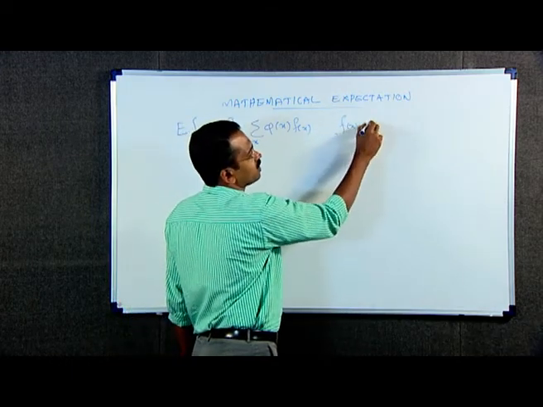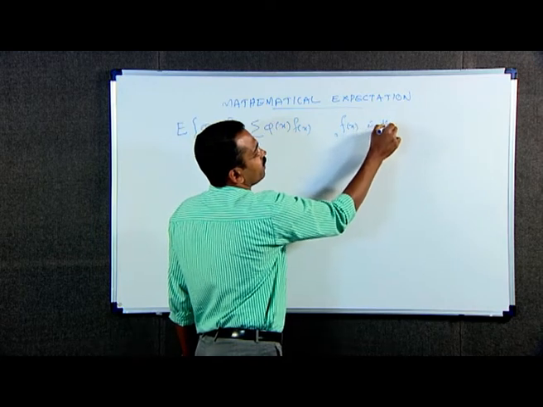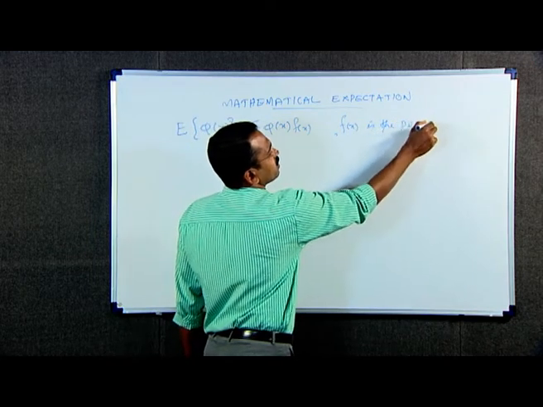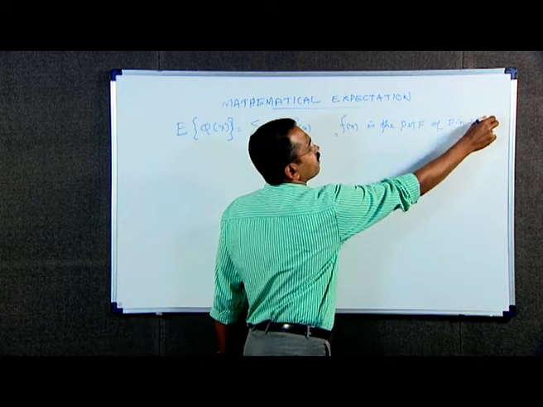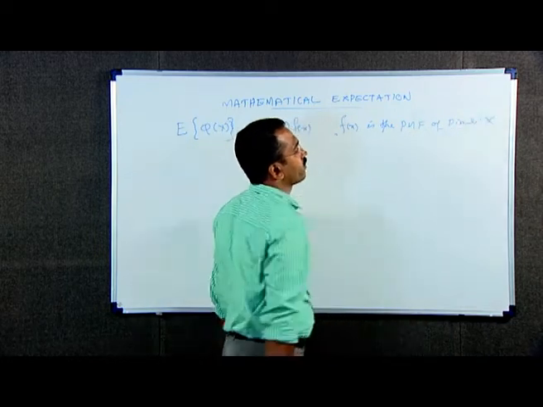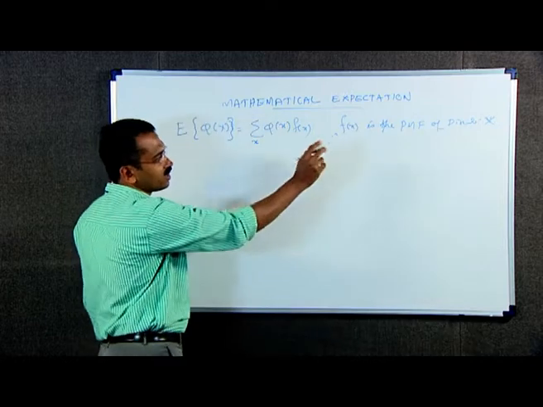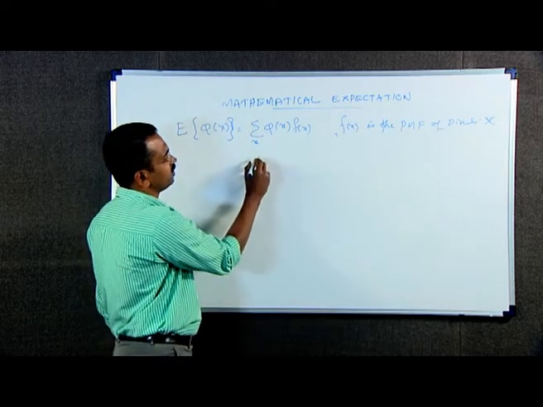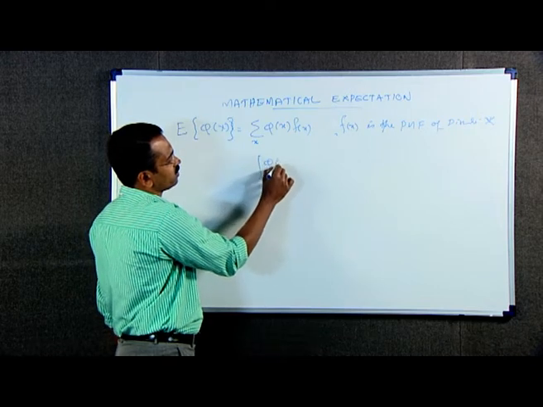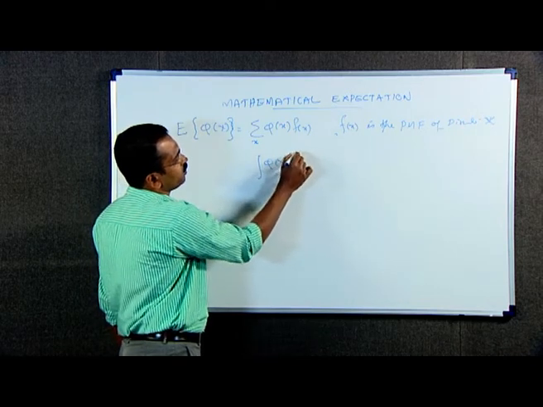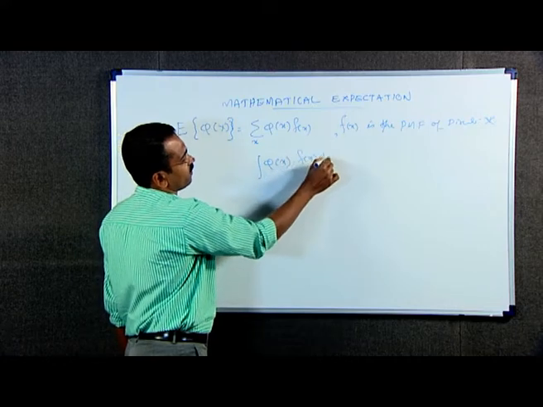Here f of x is the PMF, that is probability mass function of the discrete random variable capital X. And in the continuous case, the definition is integral phi of x into f of x dx.